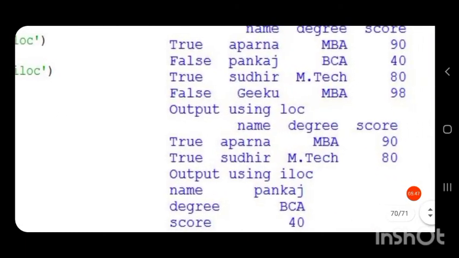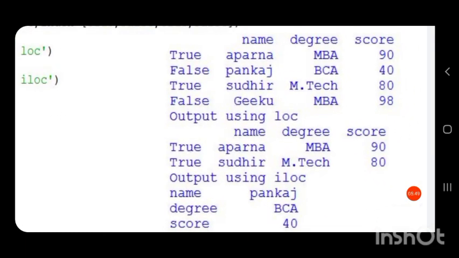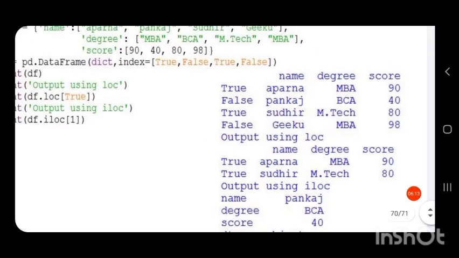You can see the output using loc: only the rows with index True are returned, and the rows with index False are not retrieved.